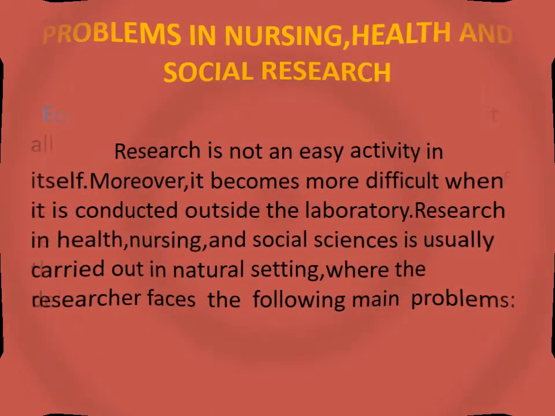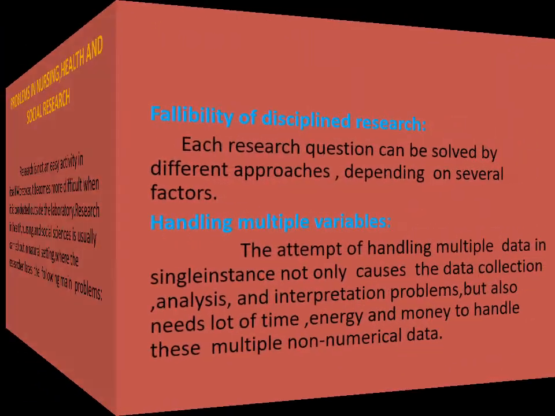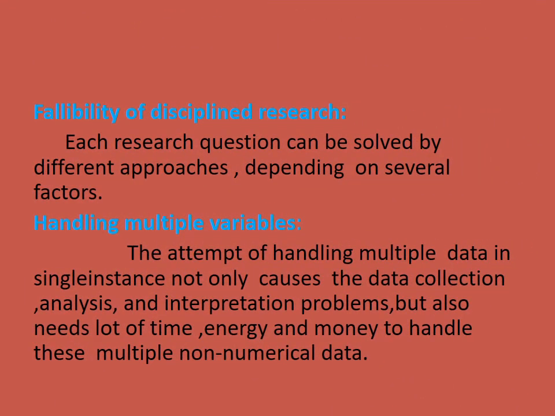Problems in nursing, health and social research. Research is not an easy activity in itself. It becomes more difficult when it is conducted outside the laboratory. Research in health, nursing and social sciences is usually carried out in a natural setting, where the researcher faces the following main problems. First, fallibility of disciplined research. Each research question can be solved by different approaches depending on several factors.